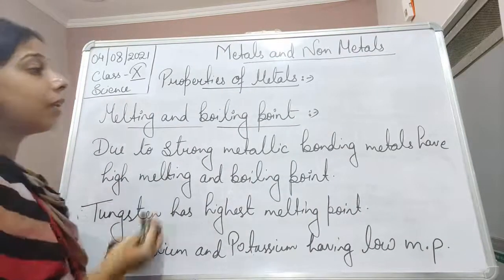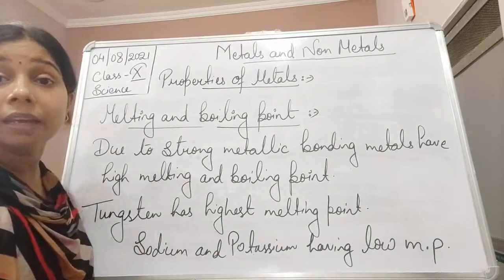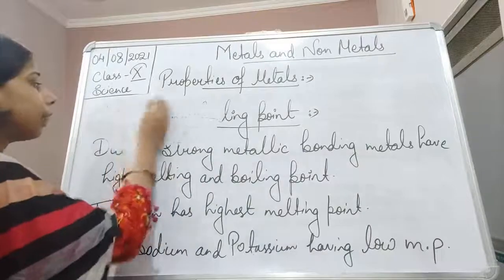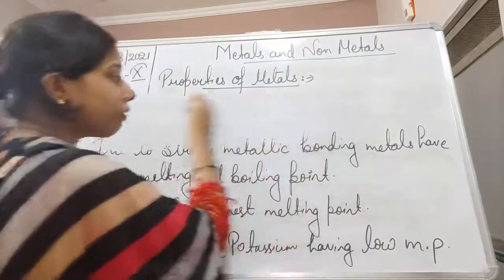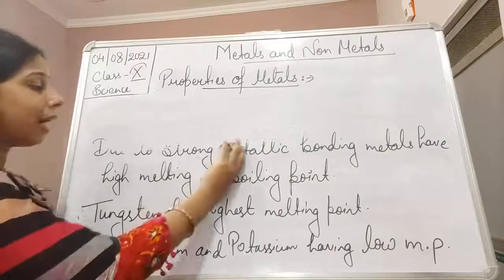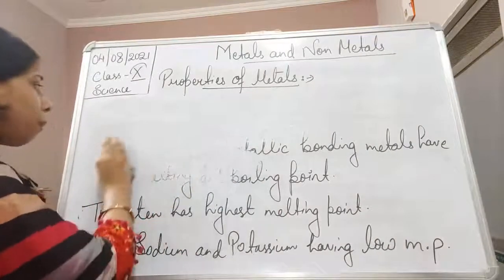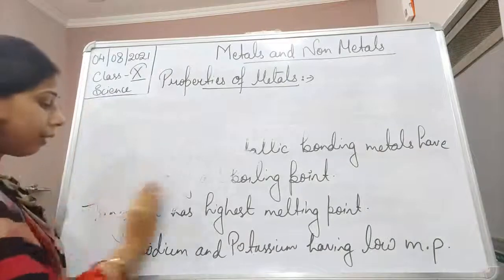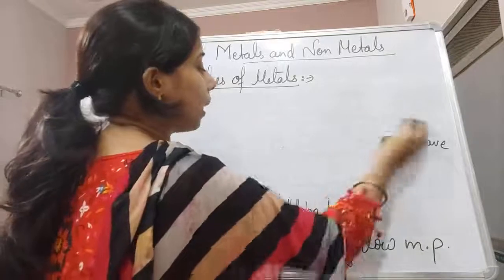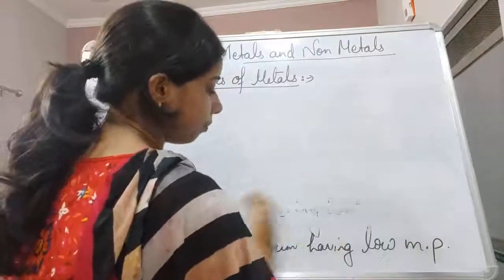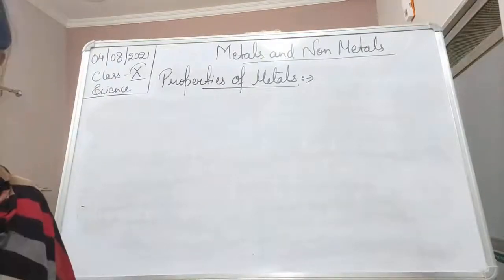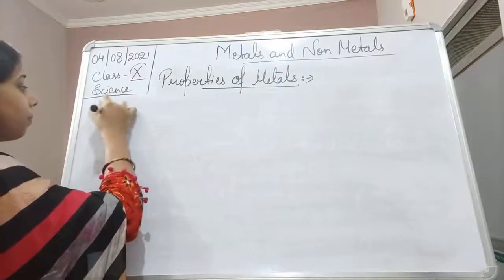Let us see another one, that is thermal conductivity and electrical conductivity. First of all we will see the thermal conductivity. What is thermal conductivity? Obviously the term thermal means heat. So metals generally allow heat to pass through them, and that is why we can say that they show thermal conductivity, or they are good conductors of heat.